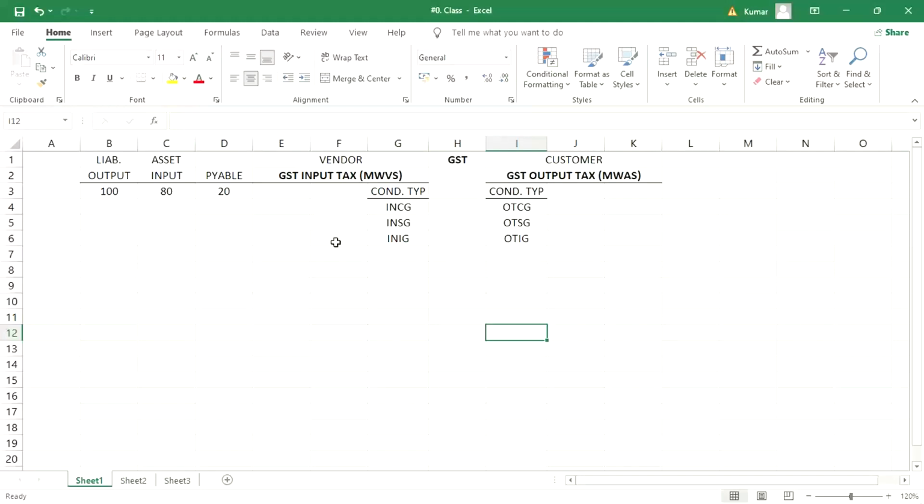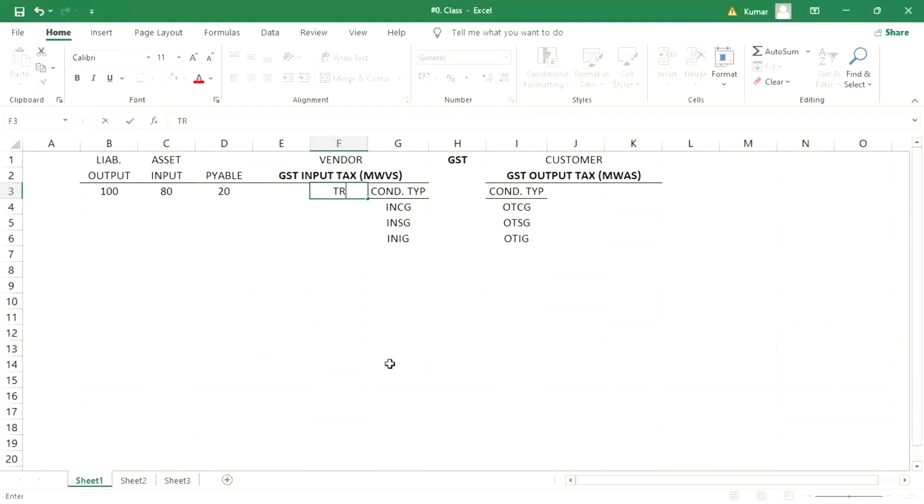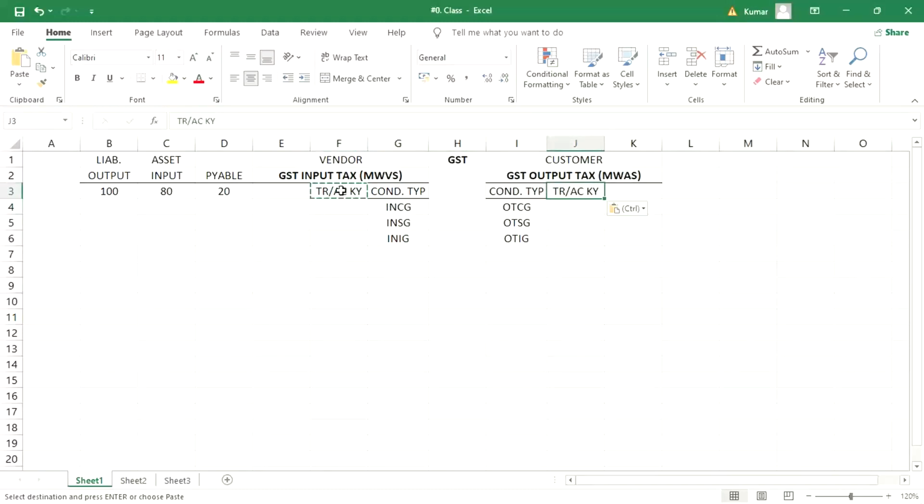So the question is where to assign the GL account. Those GL accounts are going to be assigned against the transaction key, or so-called account key.